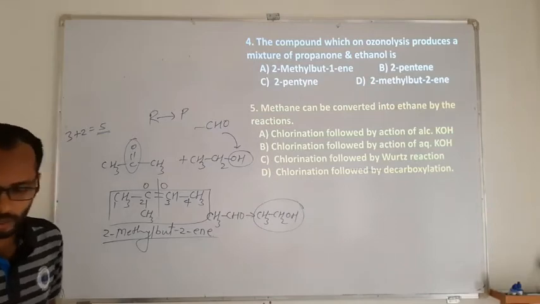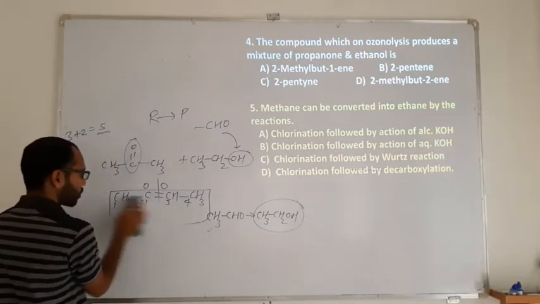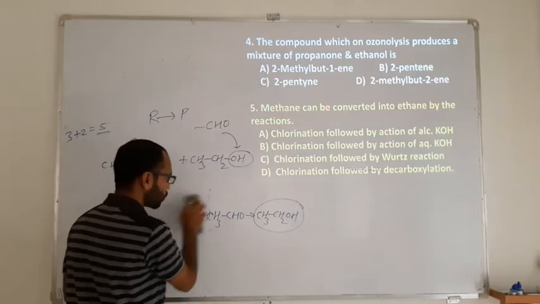Next question. Methane can be converted into ethane by which reaction? We need to convert methane into ethane.